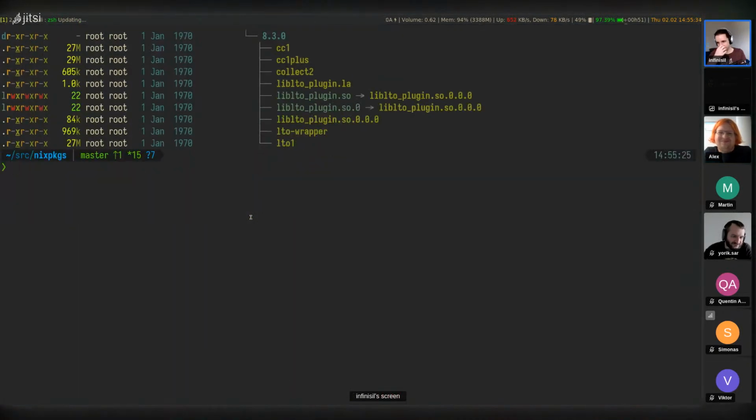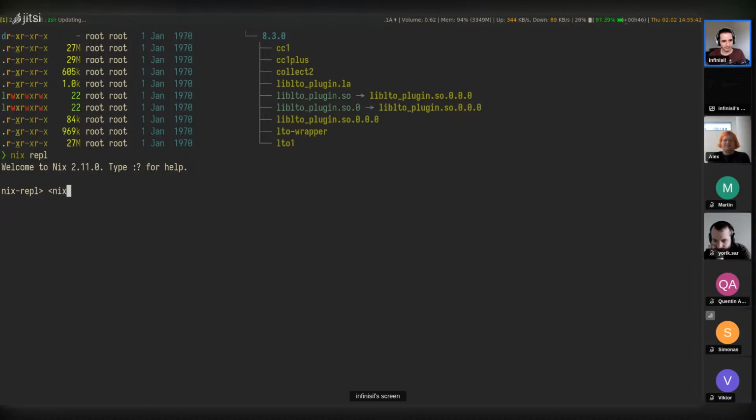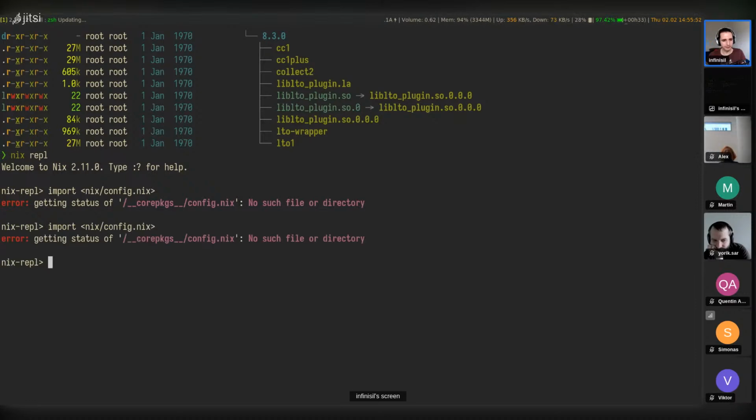Yeah, and there is actually some other things in Nix. If we look at, I believe it's import Nix config.nix. Oh, that might have disappeared actually. I believe this was a thing at some point. Config.nix.